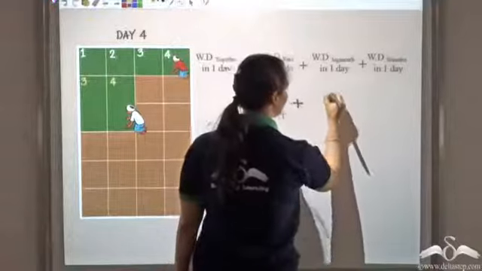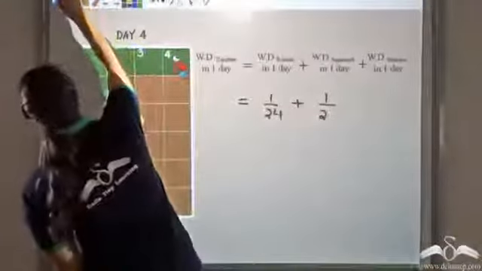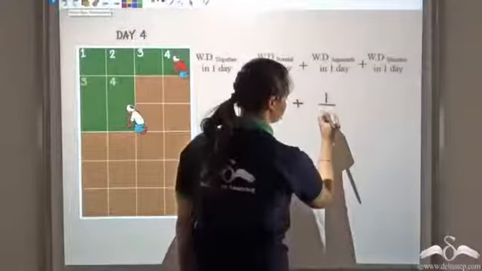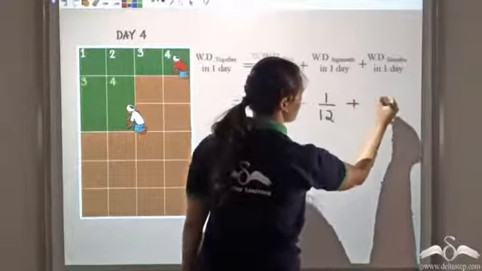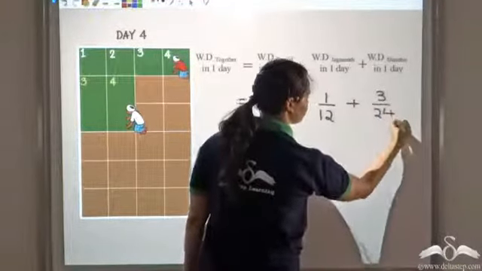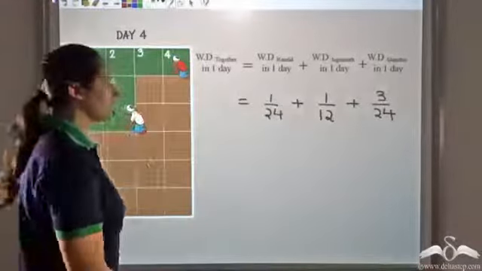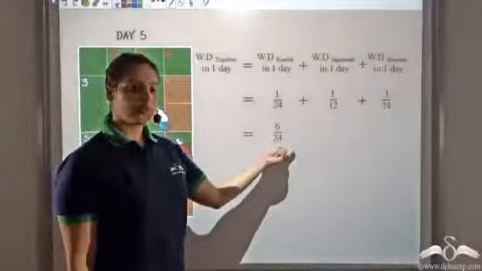Jagannath is doing 1 by 12. And Shambhu is doing 3 of the 24 equal parts. This is work done by each, which is 6 by 24.